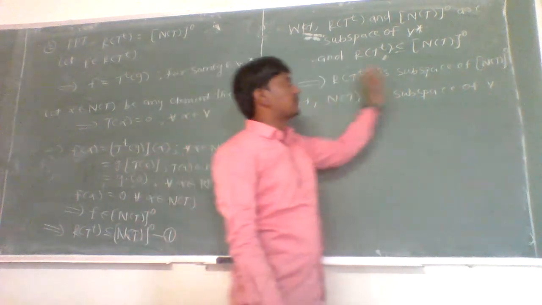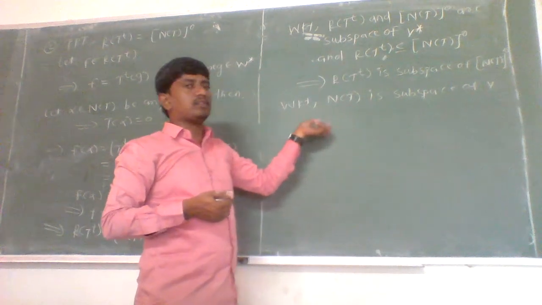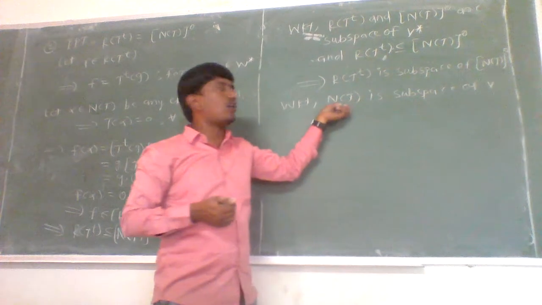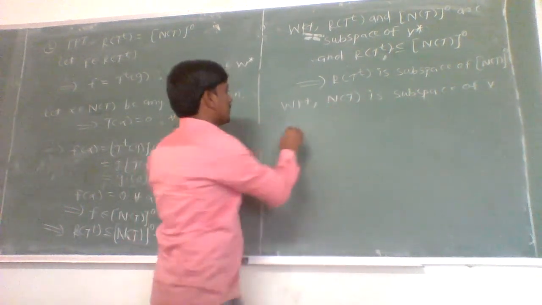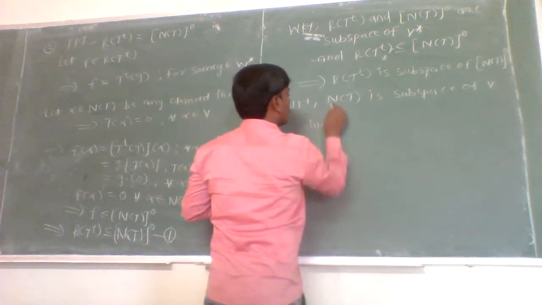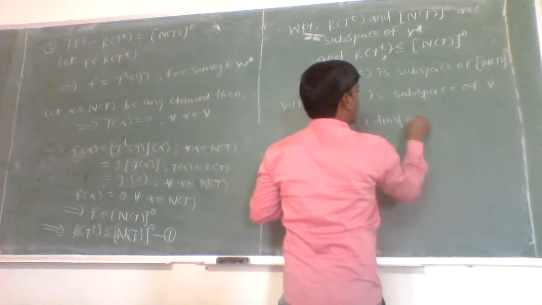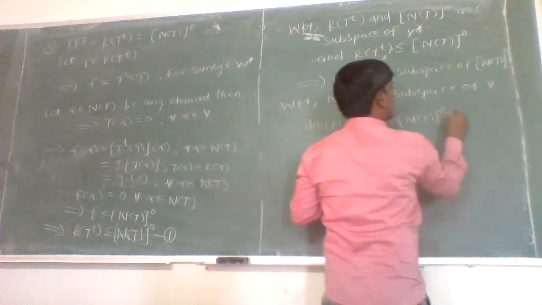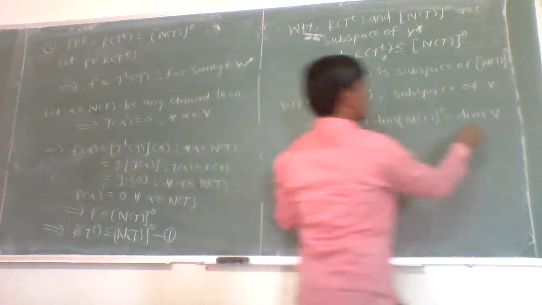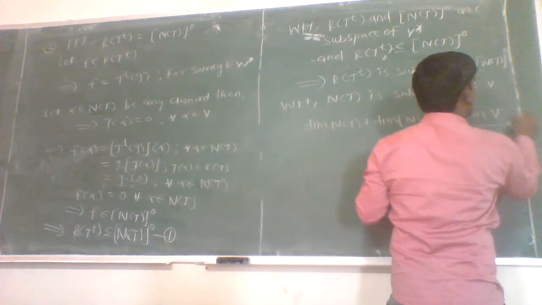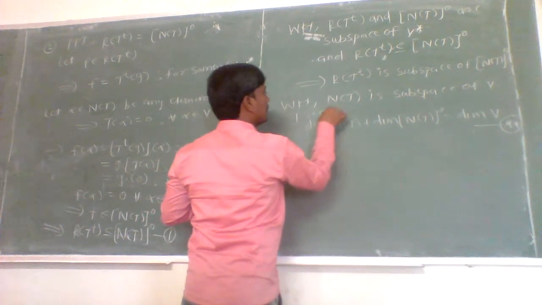Therefore, the null space of T is a subspace of V. And again, by the theorem, if V is any finite dimensional vector space over the field F and W is any subspace of V, then the dimension of the null space of T plus the dimension of the annihilator of the null space of T is the dimension of the vector space V. Let us take this as double star. This is from the theorem.